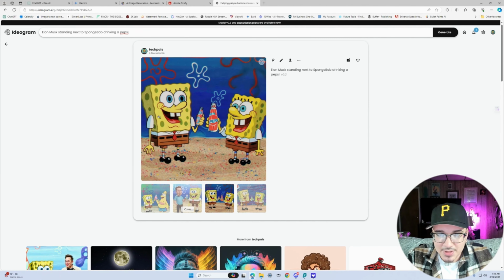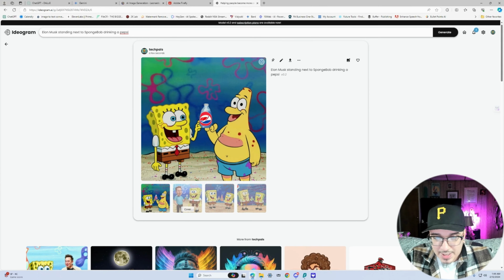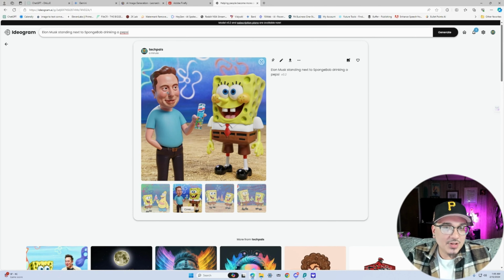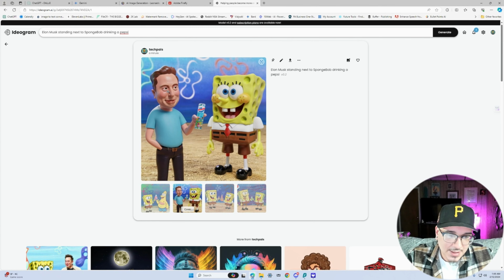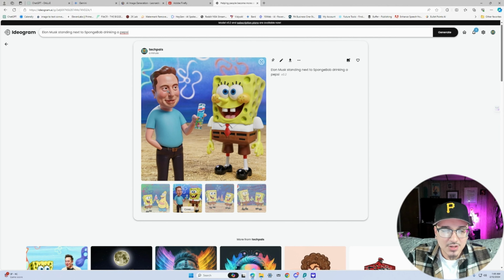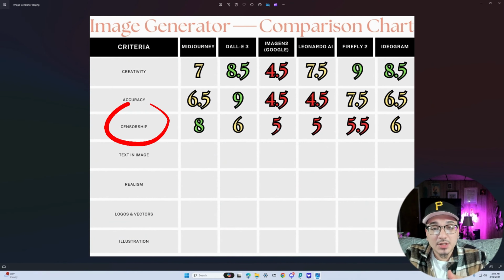Again, nailed SpongeBob, but did not put Elon Musk or the Pepsi in the picture. And same for this. So I got to give it some points for nailing SpongeBob. It did pretty good with SpongeBob. It got Elon Musk in this one in some sort of clay-mate feel, like a Play-Doh kind of thing. But it didn't really nail the soda or anything like that. So I'll probably give it a 5.5, maybe a 6. Yeah, I'll give it a 6, just because of how accurate it nailed the SpongeBob. Actually, it's pretty accurate. So, what does the censorship look like?